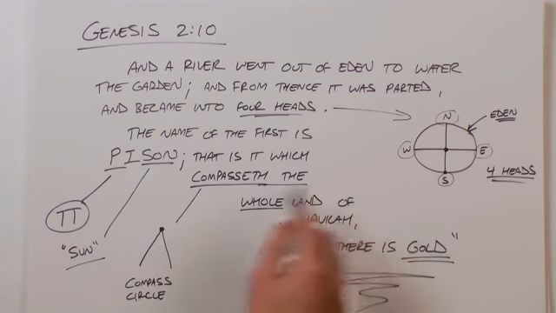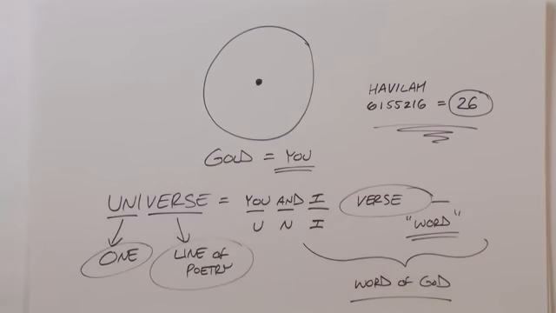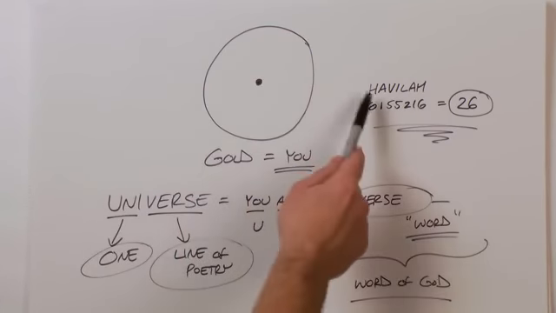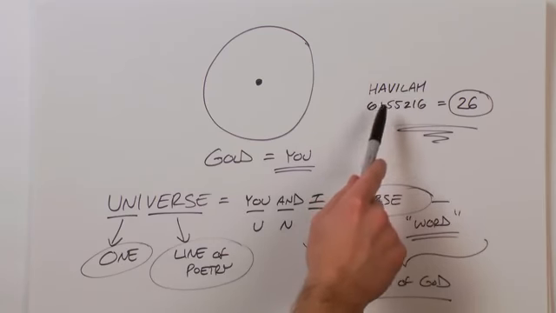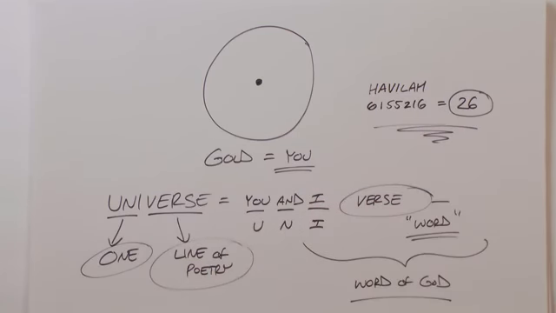So, what is the gold in the land of Havilah? You. You are the gold in the land of Havilah. Havilah being 6155216, which equals 26, or the 26 letters of the alphabet, or the 26 of the Tetragrammaton. Of course, we live in the universe, and uni means one, and verse means line of poetry, or one line of poetry, or the you and I word, and that word being the Word of God.